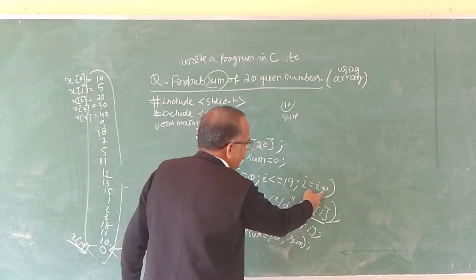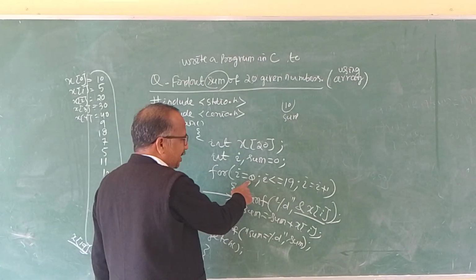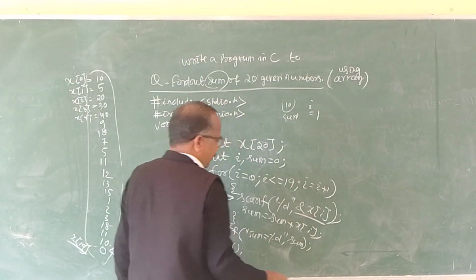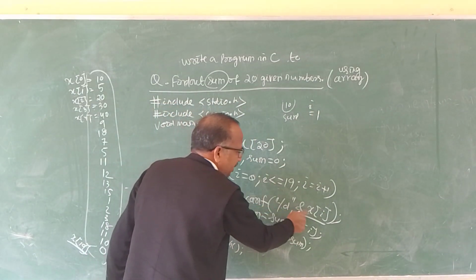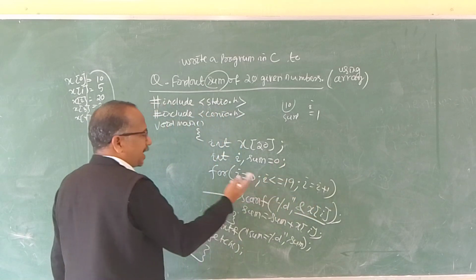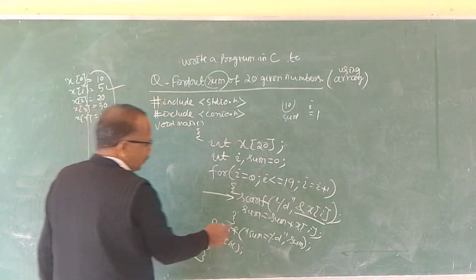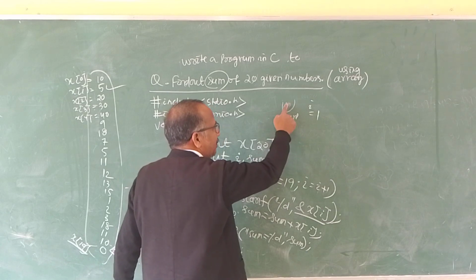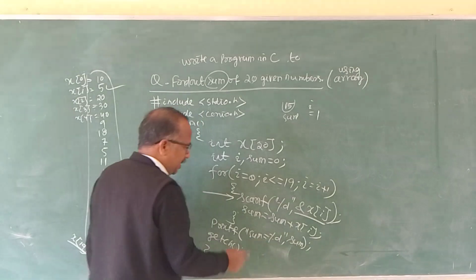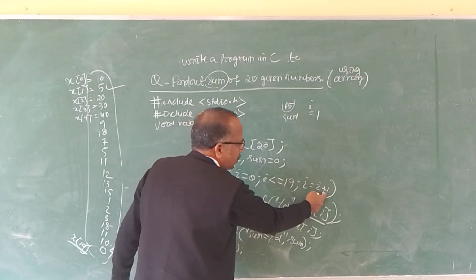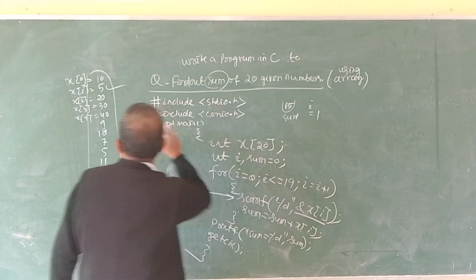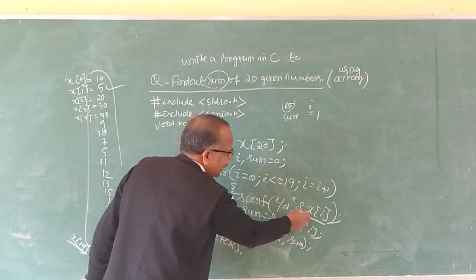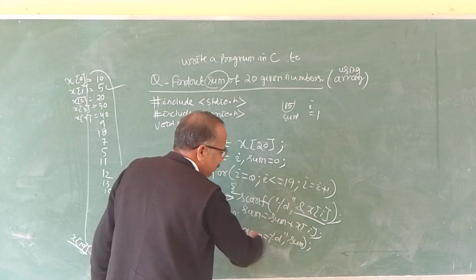Then what will happen again? It will come to i is equal to i plus 1. Initially it was 0, now 0 plus 1, so i is equal to 1. So scanf percentage d, ampersand x1. x1 means the second value. The second value is 5, so sum is equal to sum, previously 10, plus 5. Now it is updated to 15. Then again i is equal to i plus 1, 1 plus 1 is 2. 2 means the third value, so sum is again sum plus the third value, and in this way it will be continued.